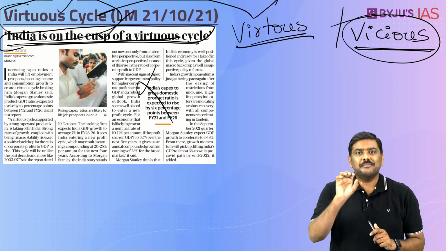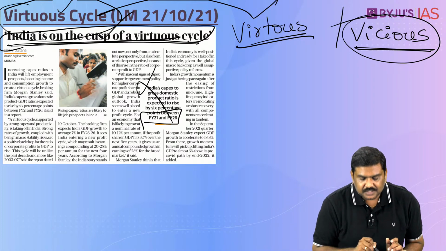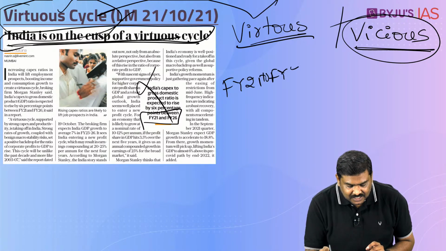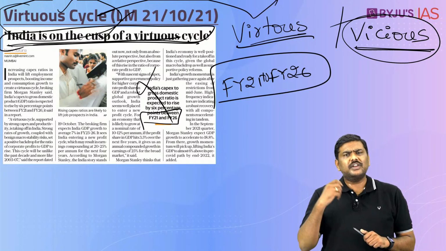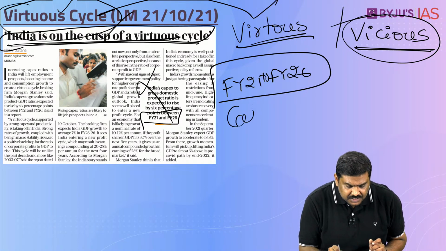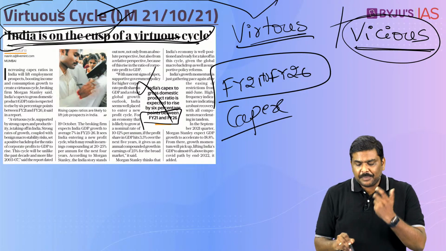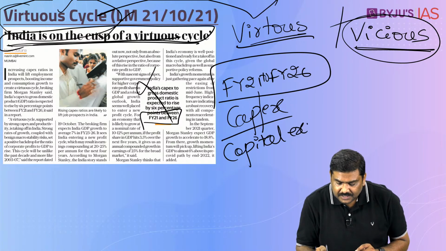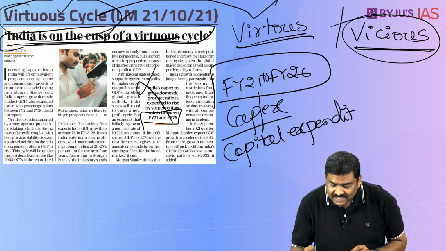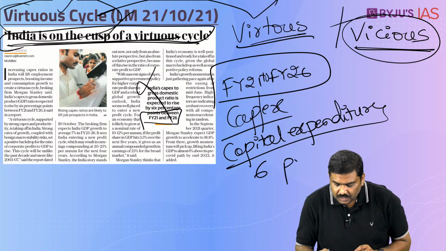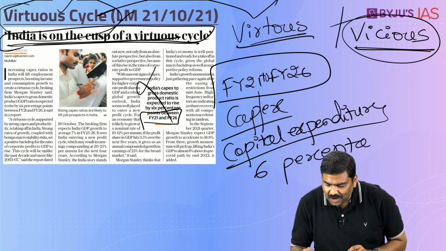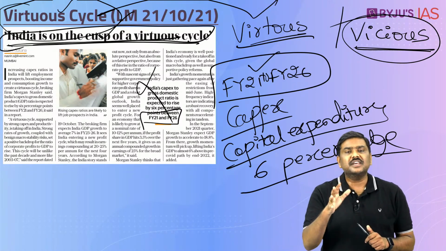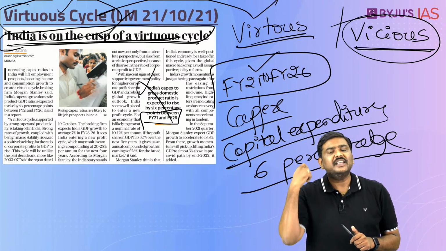And this particular article mentions that in the next couple of years, that is between financial year 21 to financial year 26, the capex will increase by 6 percentage points. What is a capex? Capex basically stands for capital expenditure. Understand the statement here? As per this article, the capex in case of India between financial year 21 to financial year 26 is going to increase by 6 percentage points.